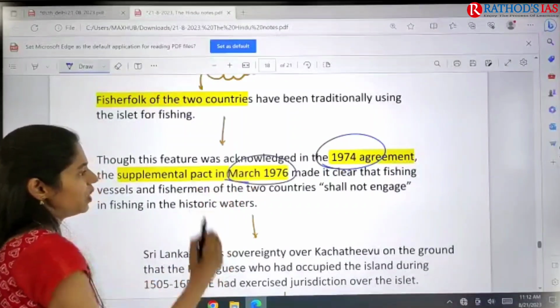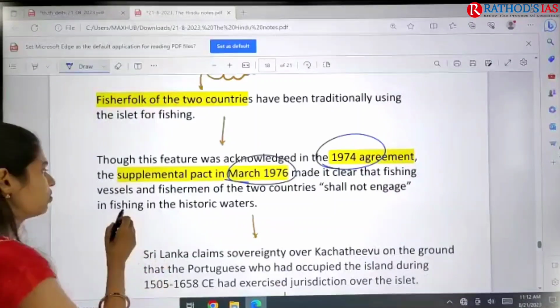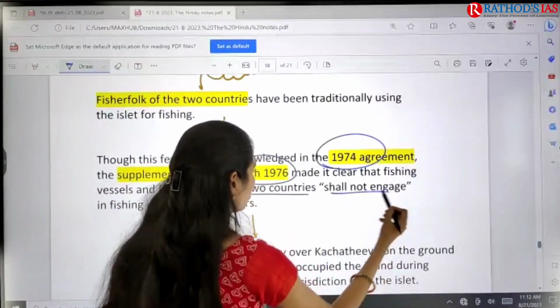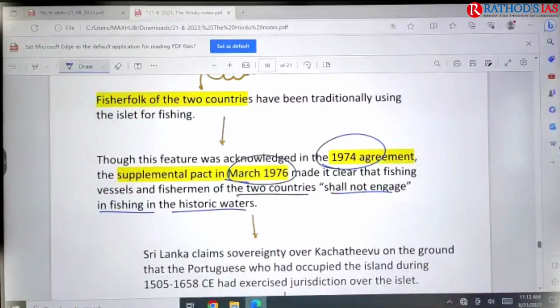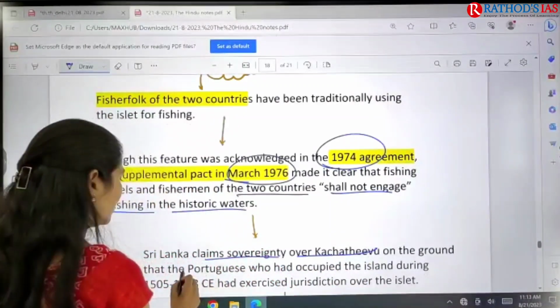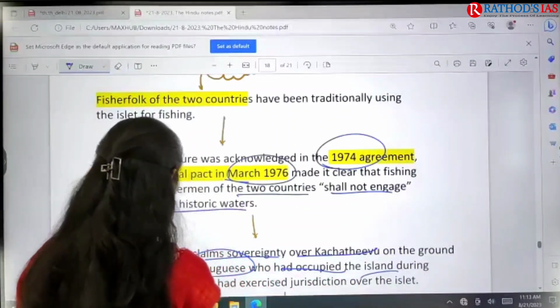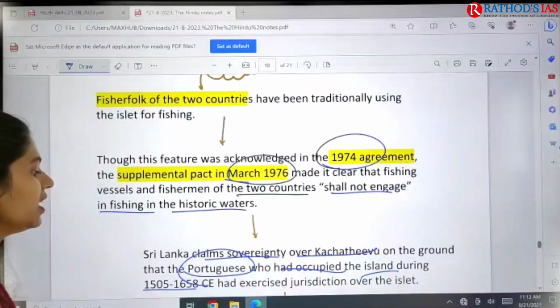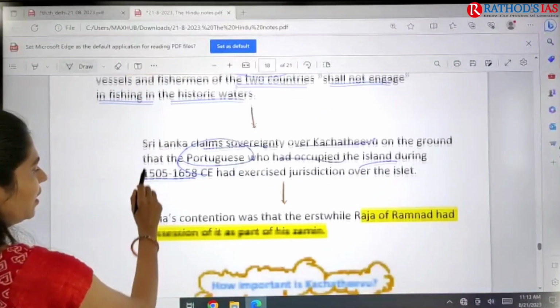With these two agreements, it is very clear that fishermen and fishing vessels of the two countries should not engage in fishing in the historic waters. Now Sri Lanka claims sovereignty over the Kachatheevu Islands on the ground that the Portuguese, who occupied the island from 1505 to 1658, exercised jurisdiction over it.